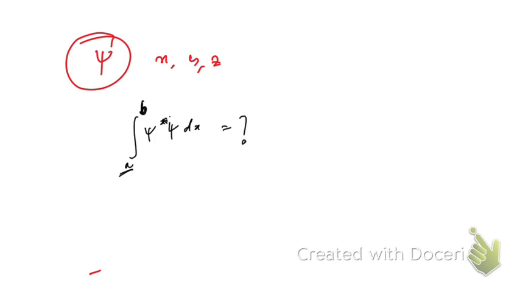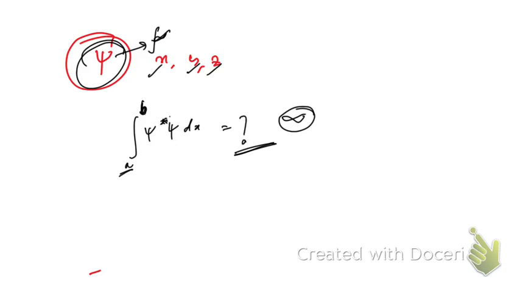This probability cannot be infinite, and it cannot be undefined. So that's why this must be finite, and it will be finite when psi is finite at x, y, and z, right?